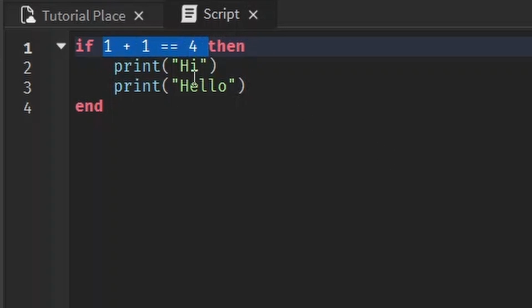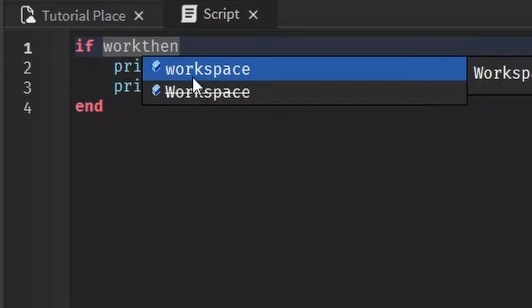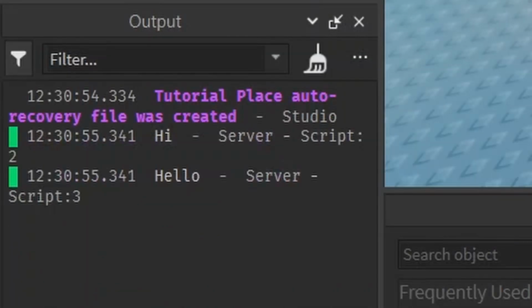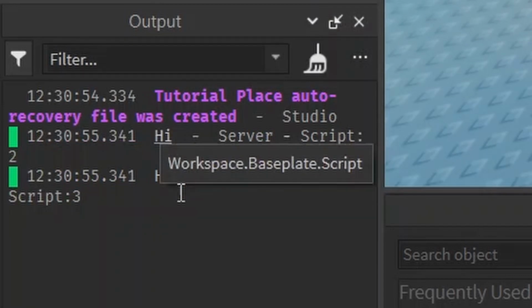And what I mean by that is maybe you want to check if a part's name is equal to something, like if workspace.part_a.name is equal to part A, then print this stuff. Is part A's name equal to part A? It is. So it prints out.